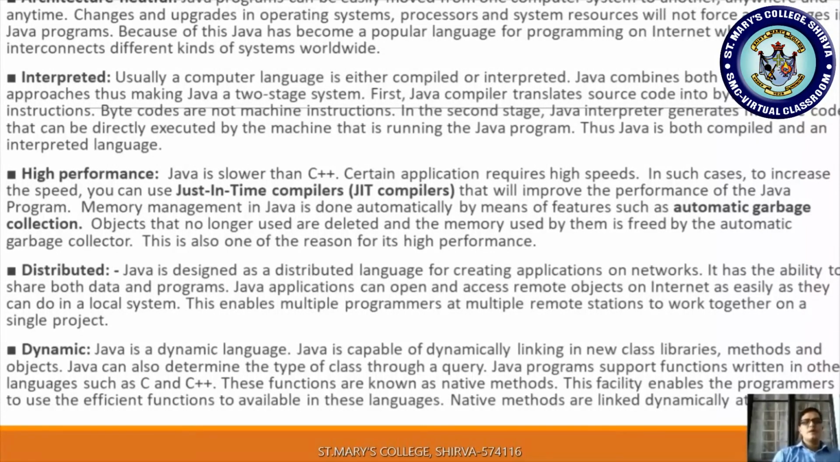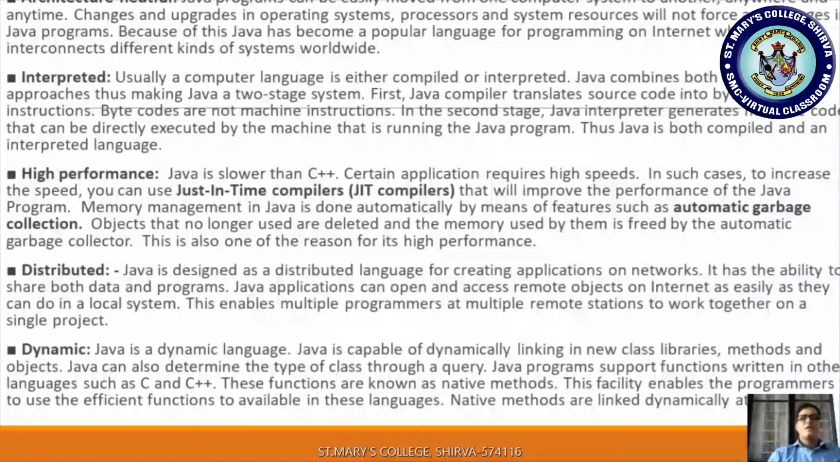Next one is interpreted. Usually a computer programming language is either compiled or interpreted. As you know, C and C++ are compiled, and a microprocessor is interpreted, right? Java combines both of these approaches, thus making Java a two-stage system. So it uses the concept of compiled as well as interpreted, which means strict checking of your code is possible.